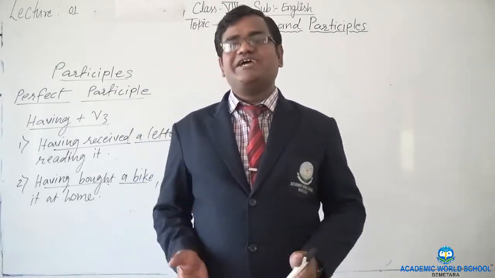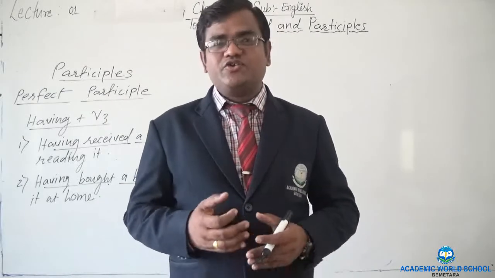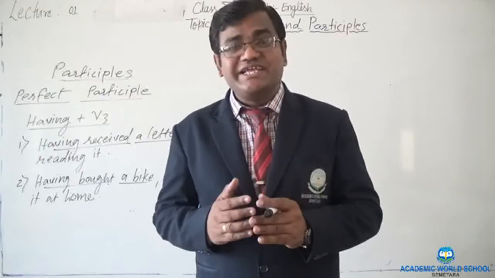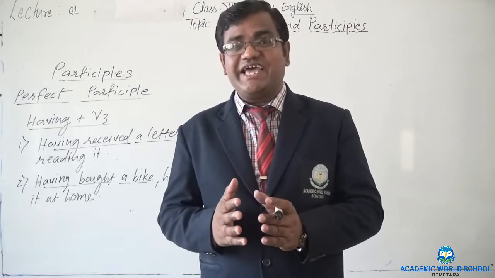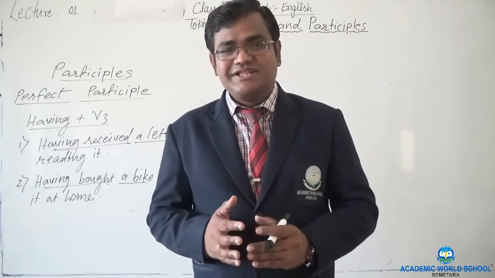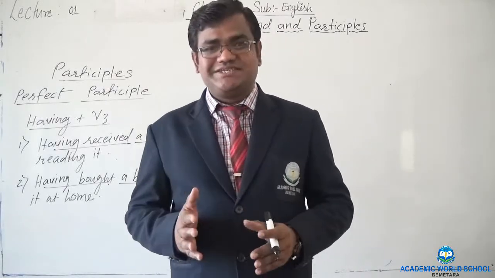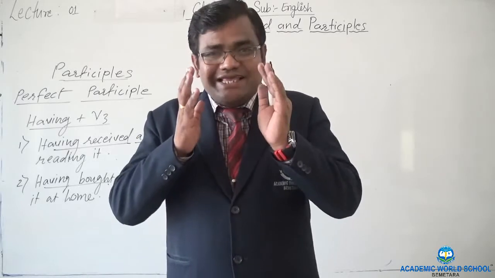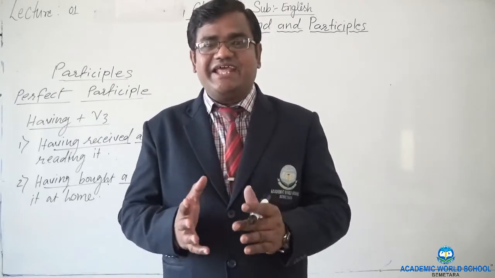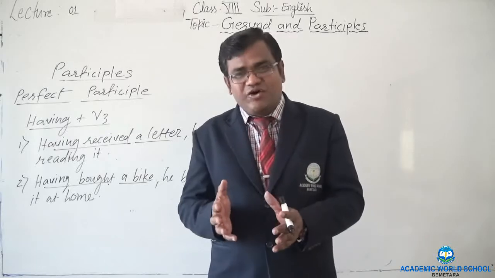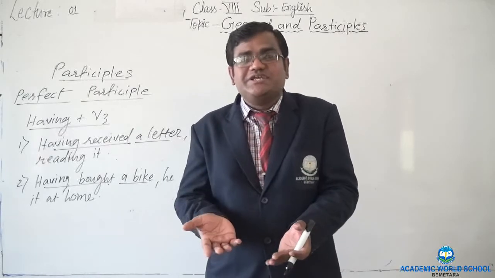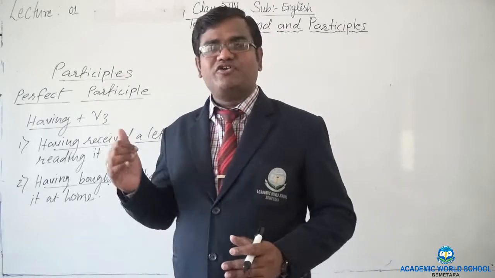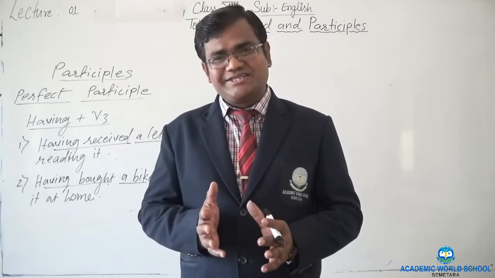Right? So let's revise what we learned today. Today we learned first about the gerund, which is the verb plus ing form, functioning as a noun in a sentence. Then we saw its uses. It can be used as the subject of the sentence. It can be used as an object of the sentence. It can be used as a subject complement. It also can be used as the object of a preposition. Then we started about participles. Three types of participles.